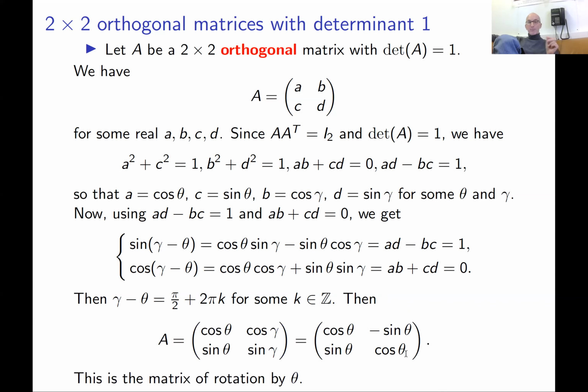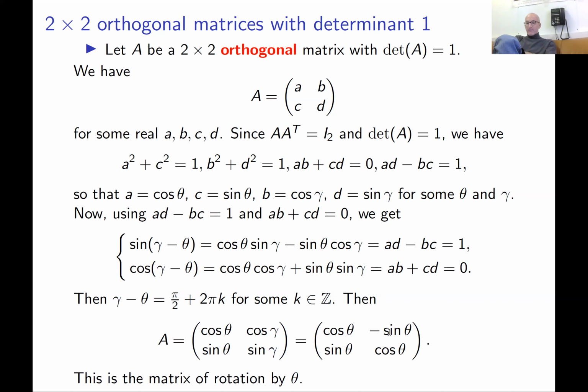Again, here we use basic trigonometric identities, yeah, for sine of difference of two angles and cosine of difference of two angles. But this is nothing but the matrix of rotation by theta, which we already know is orthogonal. So what we just proved is that all 2 by 2 orthogonal matrices with determinant 1 are matrices of rotation. Okay, good, which is intuitively clear.